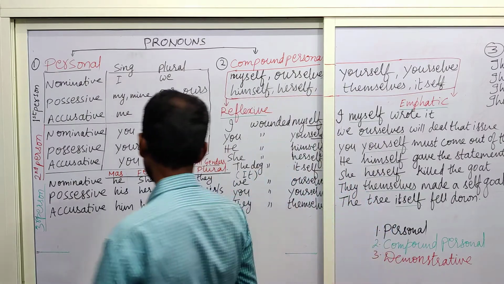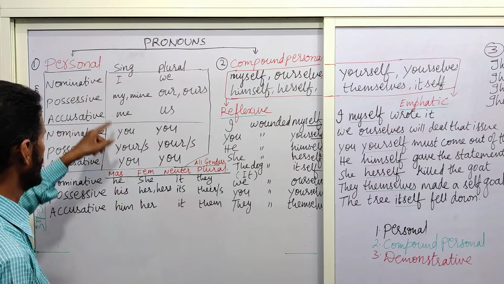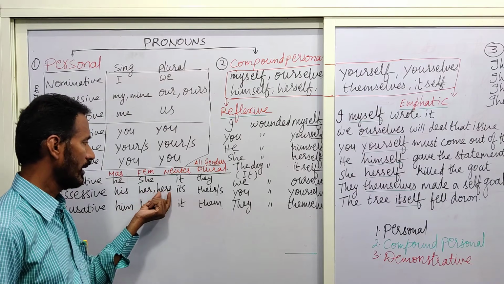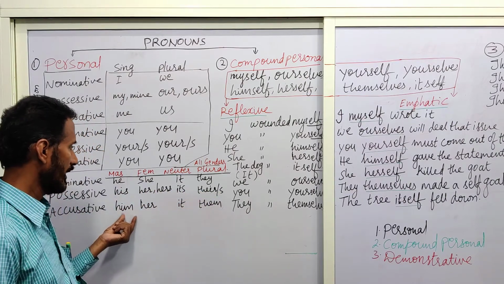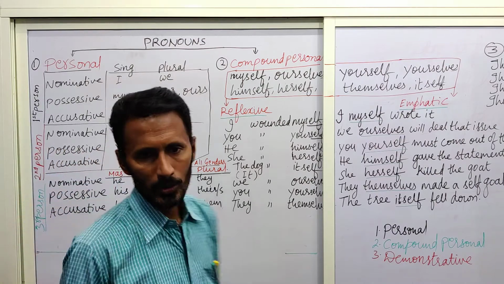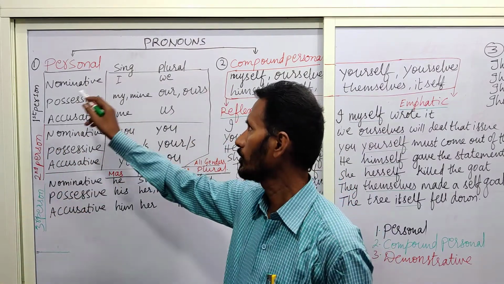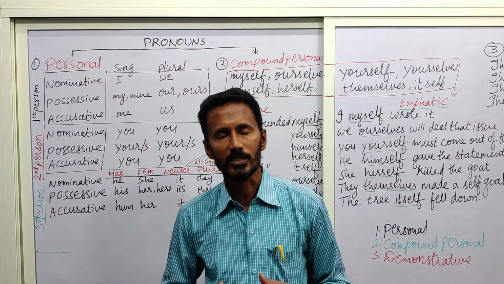Now coming to the next one. In the same manner, here also, the other forms of he are his, him; her, hers; its, it; they, theirs, them. So totally all of them are called personal pronouns, or they belong to the category or classification of personal pronouns.